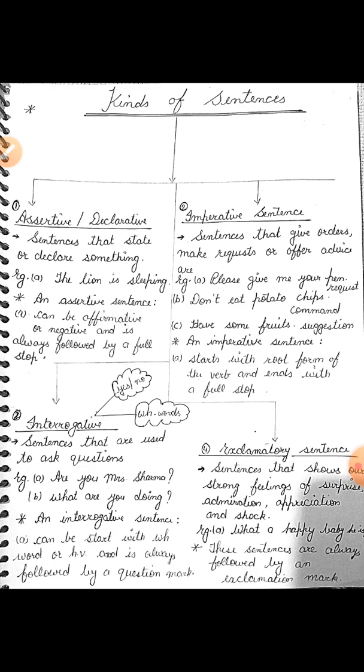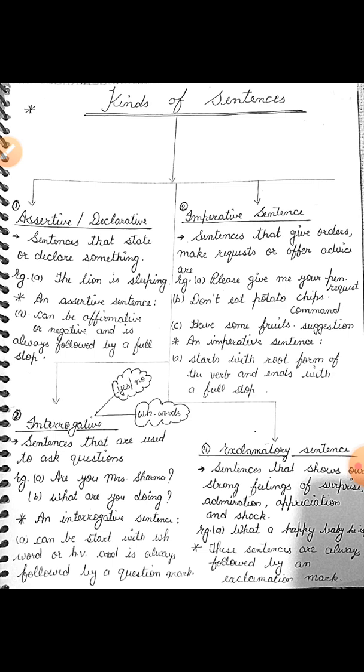Example A, are you Mrs. Sharma? Example B, what are you doing? An interrogative sentence can start with a WH word like what, how many, where, which, why, when, or a helping verb like is, am, are, was, were, has, have, had. It is always followed by a question mark. As you know very well, if we are asking a question to someone, we will use a question mark at the end of the sentence.